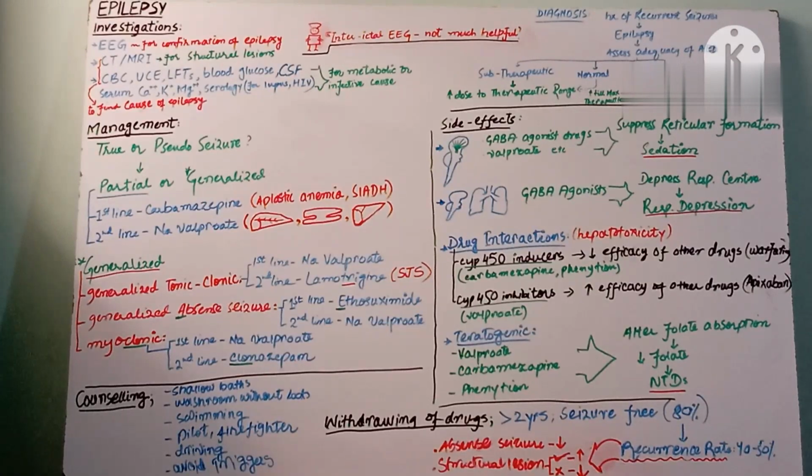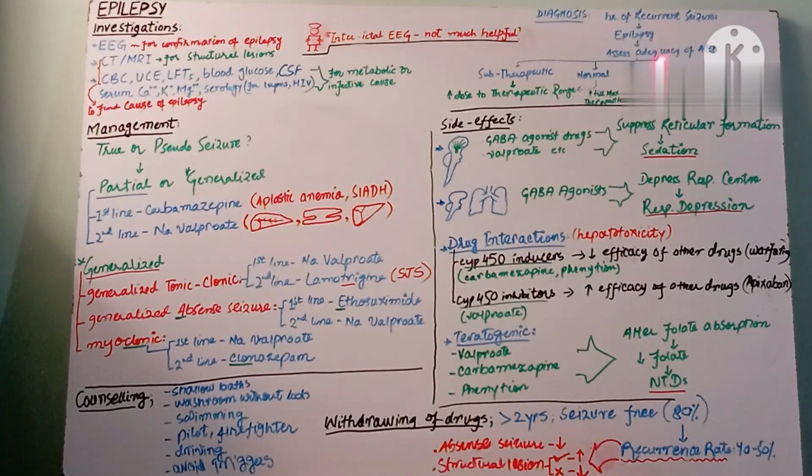With that we also find out the blood glucose level and the serum calcium, potassium and magnesium, because low levels of these can lead to seizures. Hypoglycemia, hypocalcemia, and hyponatremia can also lead to the seizure attack. Next is the serology, because conditions like SLE and HIV can also lead to the seizure attack. So for the antibodies of lupus, we can investigate if we are suspecting SLE. Clear?